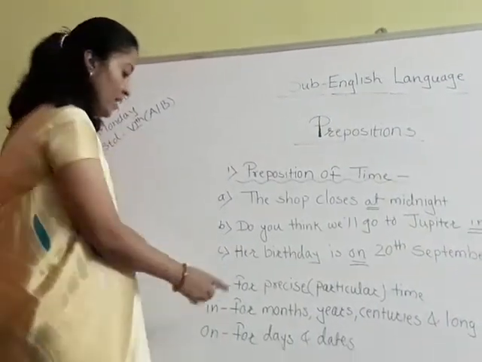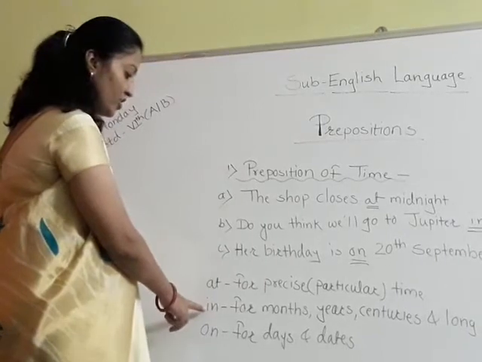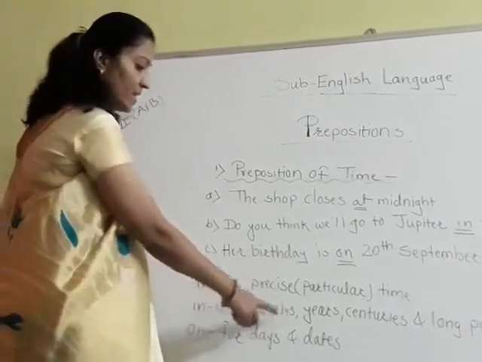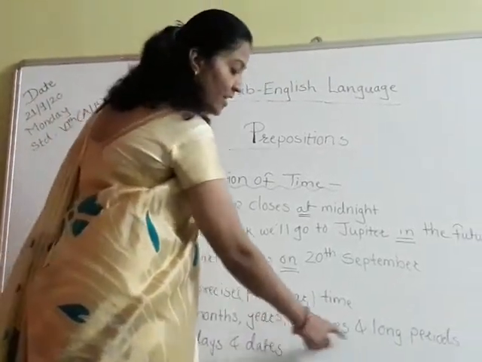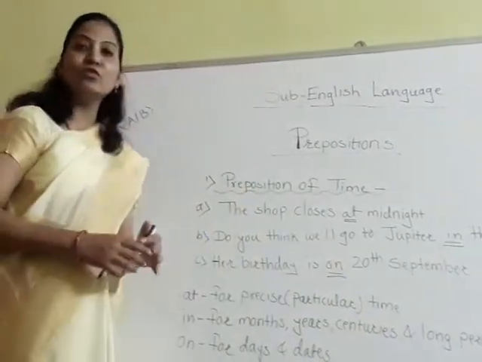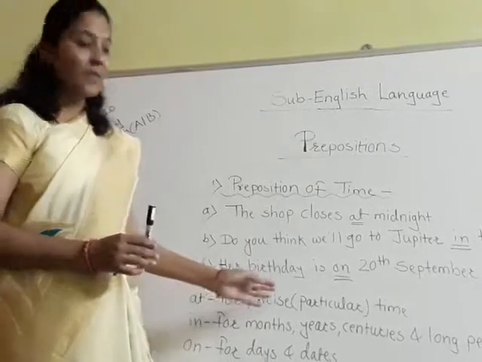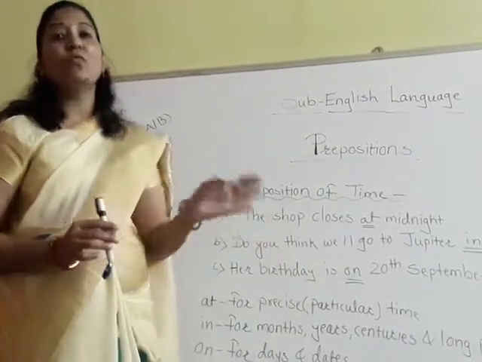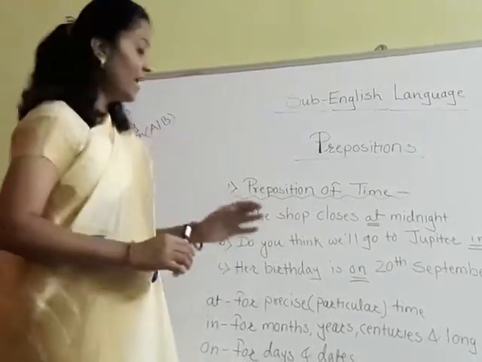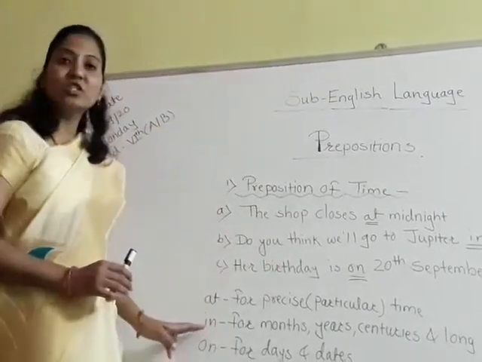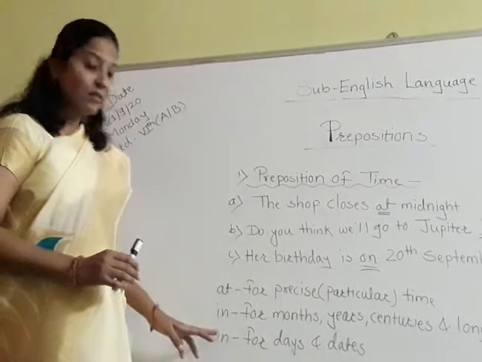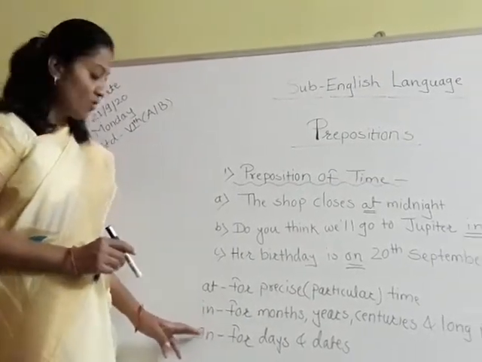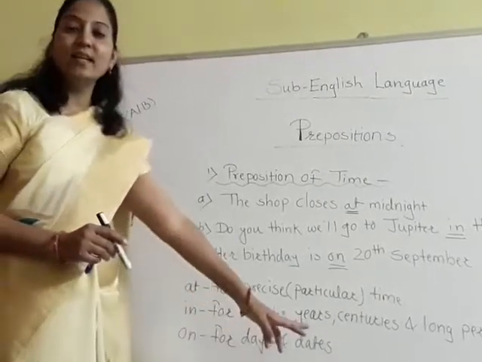When we want to mention a particular time, we use the preposition at. The preposition in is used for months, years, centuries and long periods. If you want to mention months, years, centuries or a long period, you have to use the preposition in. And next is on. We use the preposition on for days and dates.